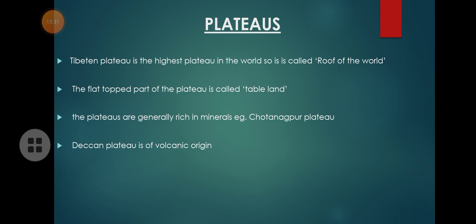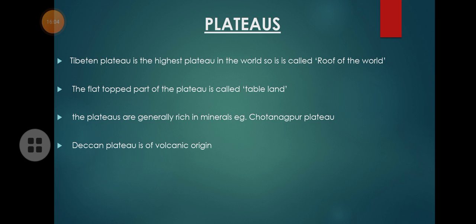Okay. So in plateaus in Tibet, okay, the Tibetan plateau is located in the country named Tibet. It is the highest plateau in the whole world. So the height of the Tibetan plateau is higher compared with other plateaus of the whole world. So only the Tibetan plateau is called the roof of the world. Okay. So the flat portion of the plateau is called a tableland.